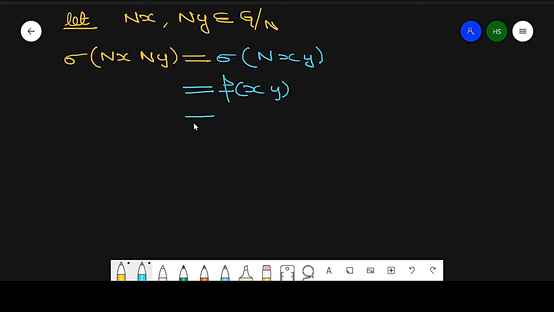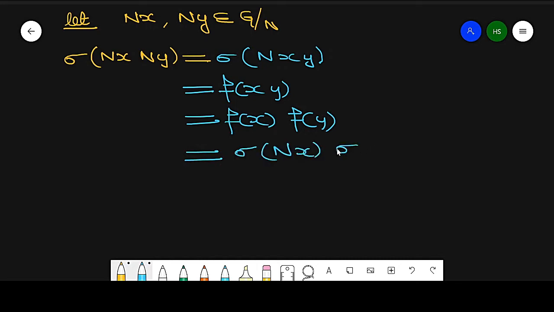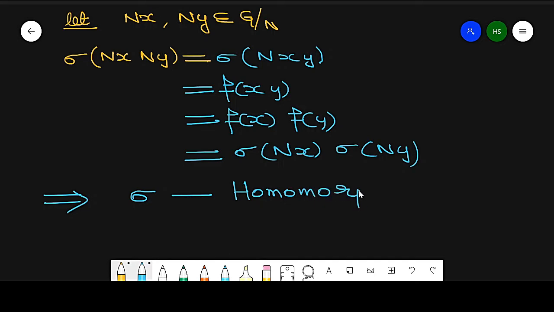Now what is f? f is a homomorphism, so this can be written as f of x into f of y, which is sigma of nx into sigma of ny. So this means this mapping sigma is a homomorphism. So this is my first property.